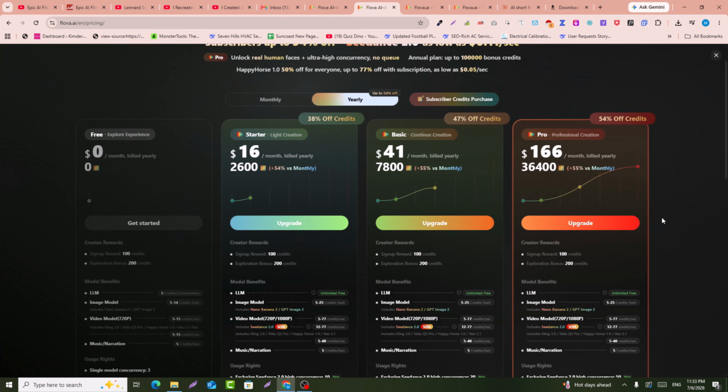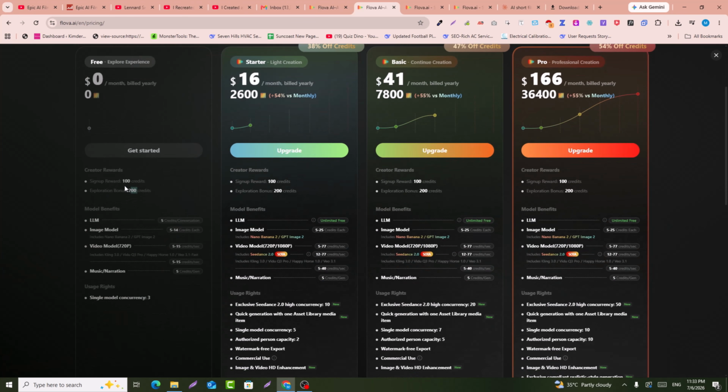If you talk about the pricing, if you sign up here, you get 100 credits, and the exploration bonus is 200 credits. For example, 100 credits for sign up and 200 credits for exploring Flova AI, and 300 credits will be free for you.